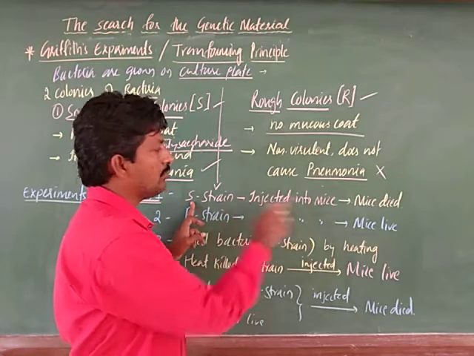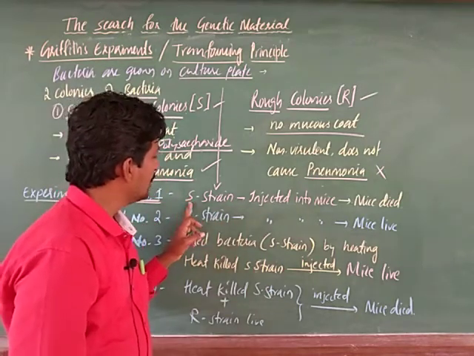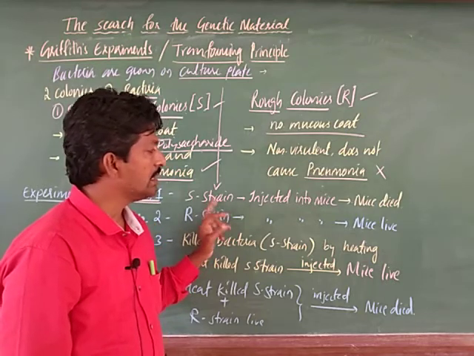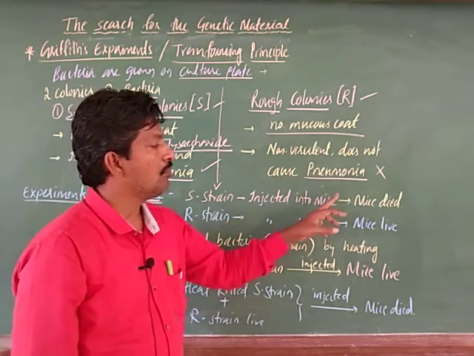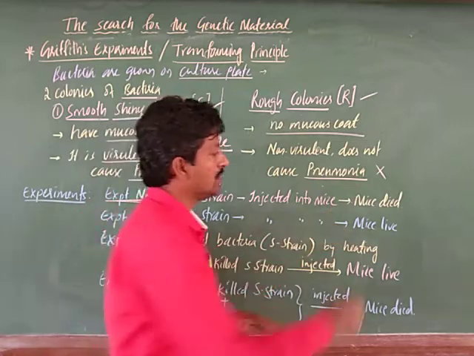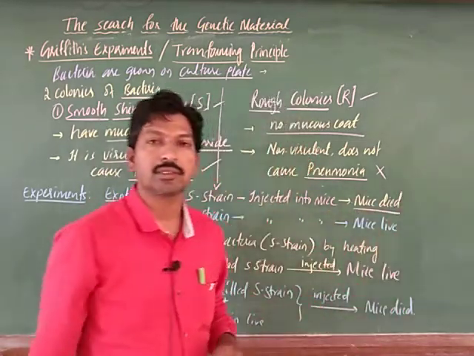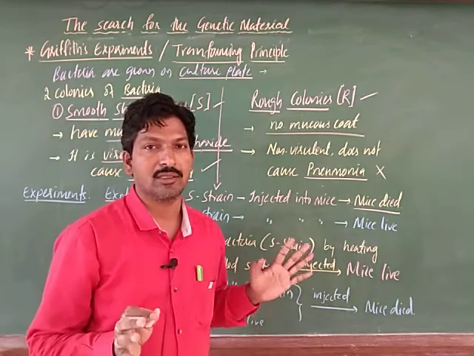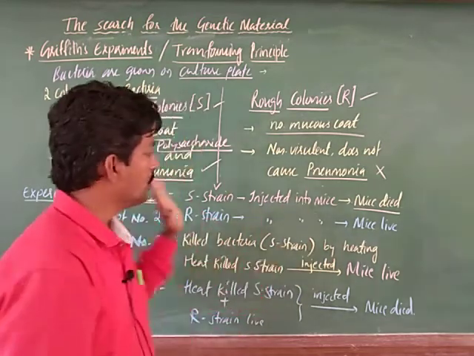He used different mice for each experiment. The S strain, which causes the disease, was injected directly into the mice, and that mouse died. First experiment is over, the mouse died. He noted this.